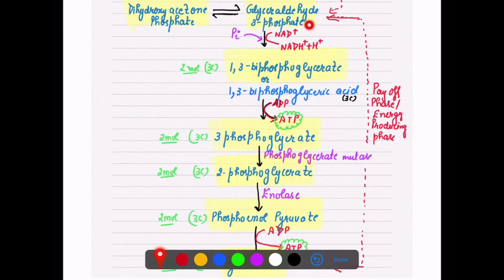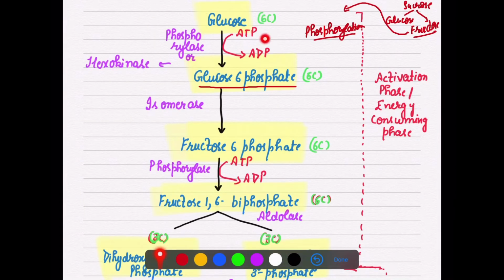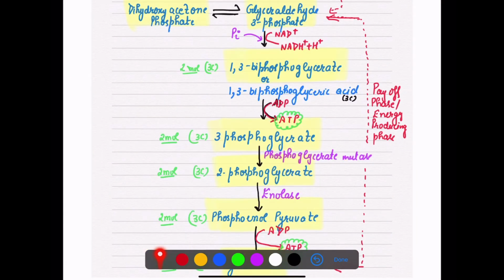So from here till the pyruvic acid formation, this is called the payoff phase or energy producing phase, because until now we have only spent energy; no energy has been produced. So now, from glyceraldehyde 3 phosphate, we need one more phosphate here. So we will add here, not ATP, but inorganic phosphate.